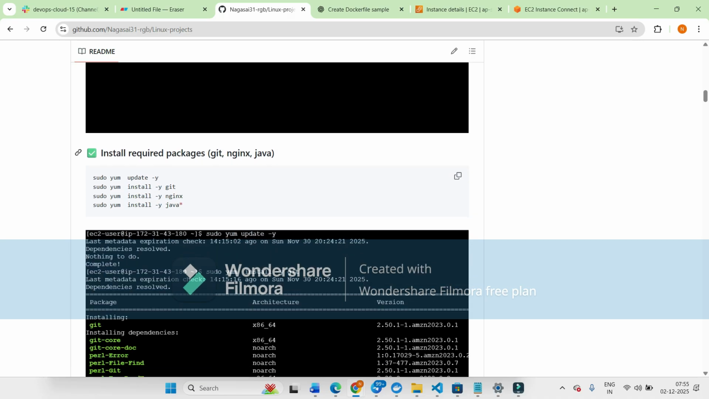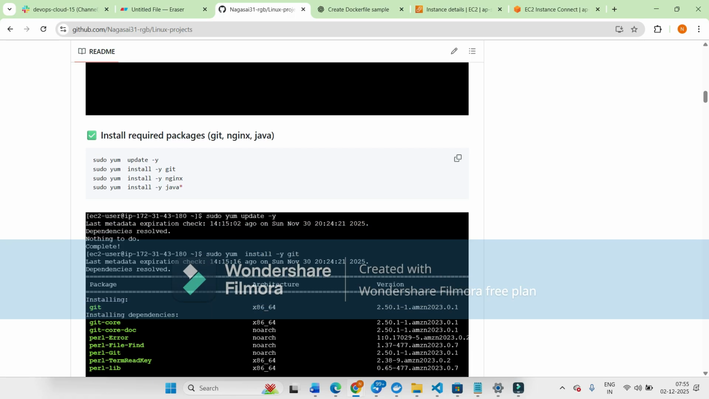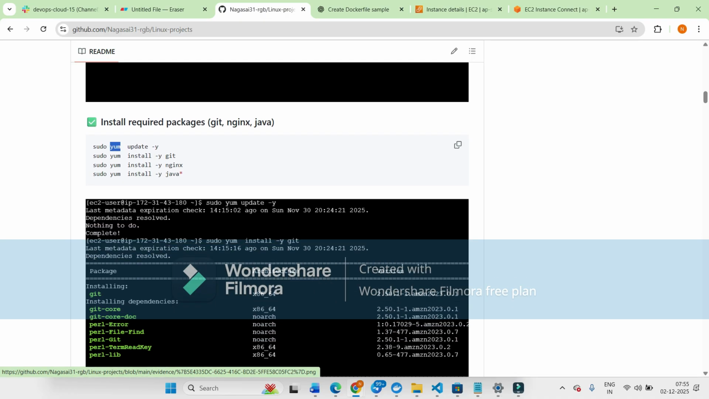And next one is how to install the required packages. I am using only the yum command because I am using Amazon Linux 2023. On an Ubuntu machine, we can use the apt command. For that, sudo yum install -y git. It installs git from the server.